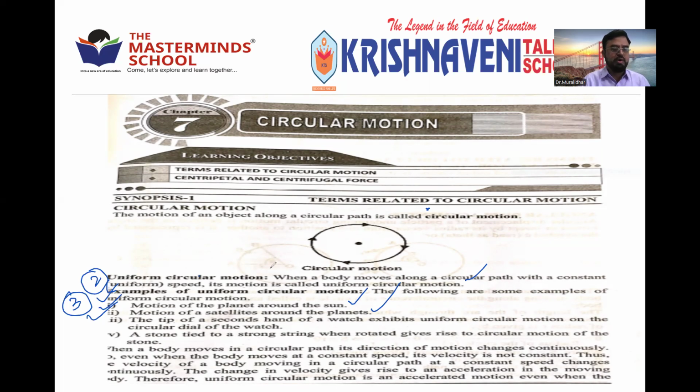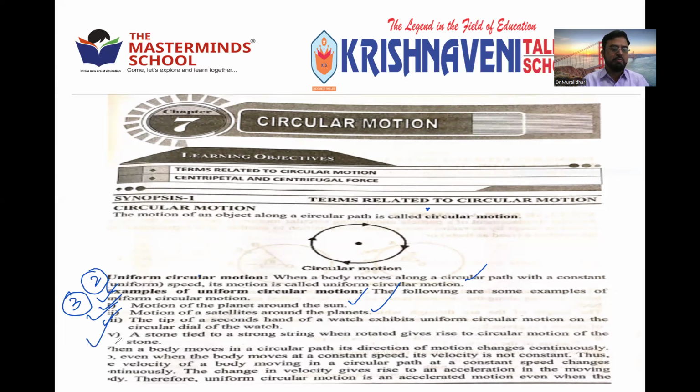Okay, the third one, the tip of the second hand of a watch. You see the watch, the second hand will be there. Hour hand, minute hand, second hand. The second hand will always move, so the tip also moves with it. That is the reason we get the same constant timings exactly without changing. So the tip of the second hand of a watch exhibits uniform circular motion, right?